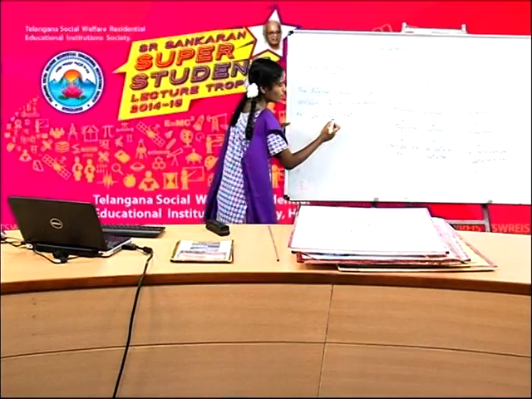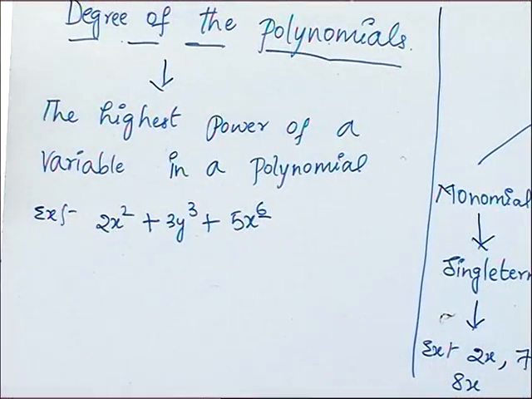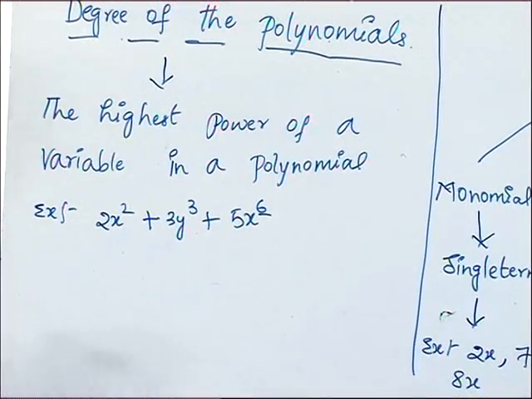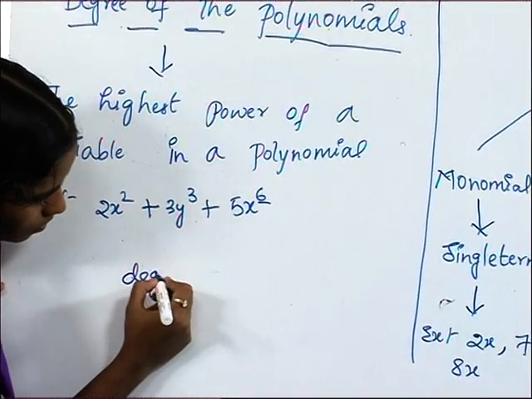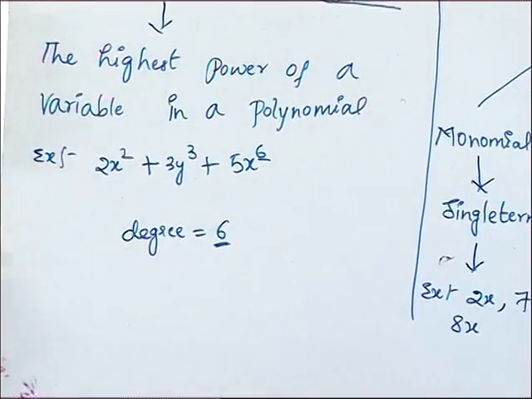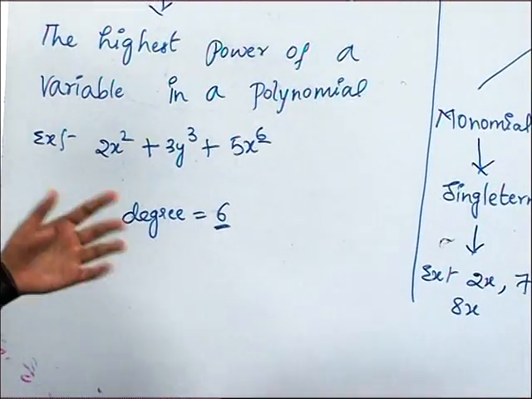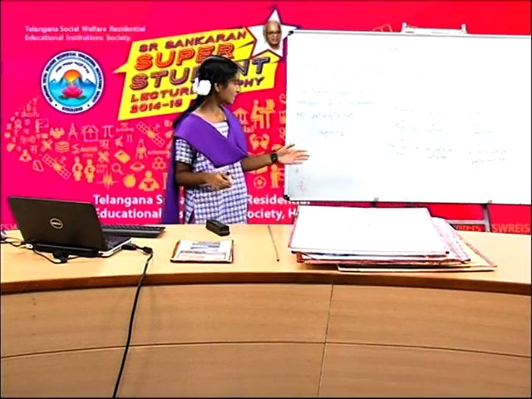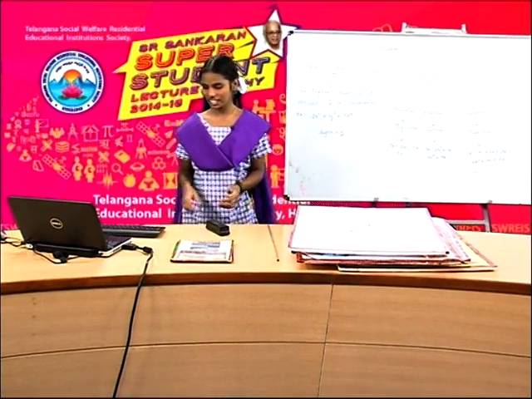So here the degree is 6. Now we are going to see this degree of a polynomial in this PowerPoint presentation.